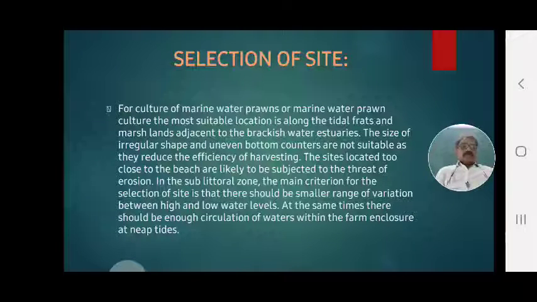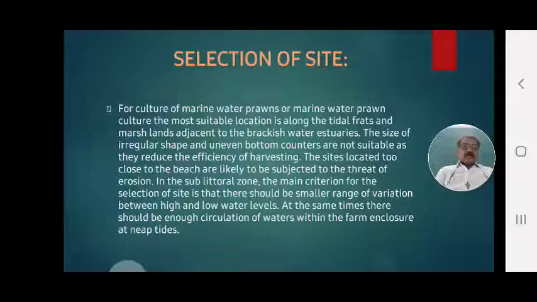The sites located too close to the beach are likely to be subjected to the threat of erosion. As I have just told, close to the sea, close to the ocean, what happens with the tidal effect? Heavy tides occur, and erosion is found in sands. Erosion occurs, and prawns also move out of danger. That's why erosion is a threat, and such an area should not be chosen.